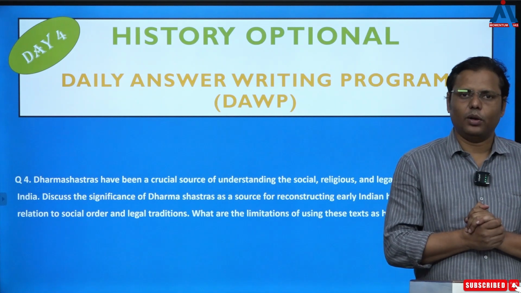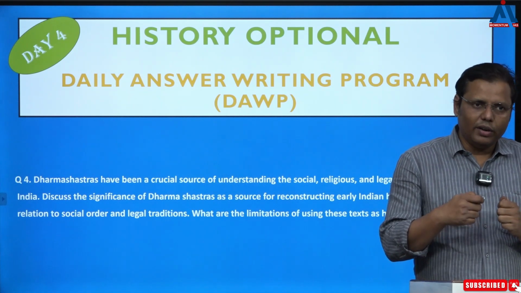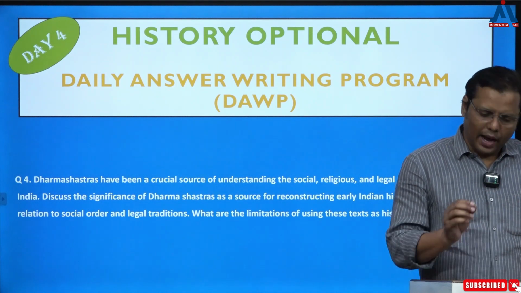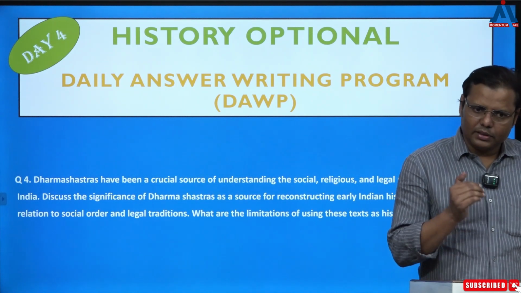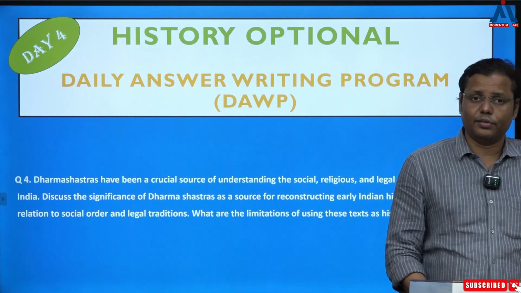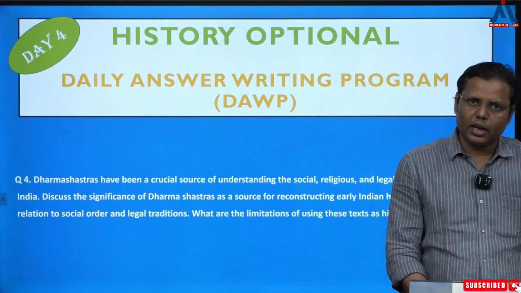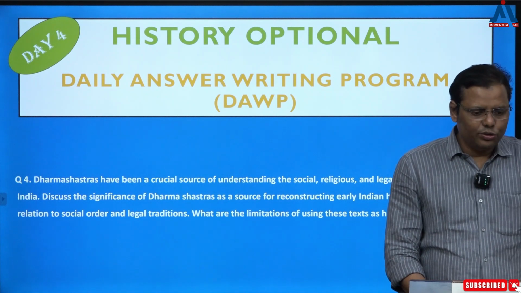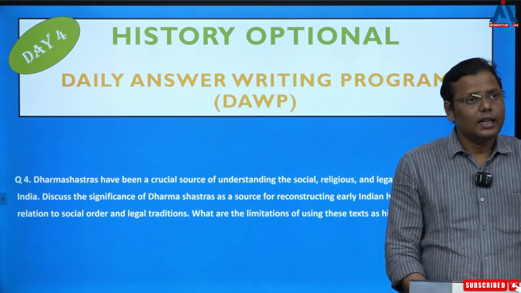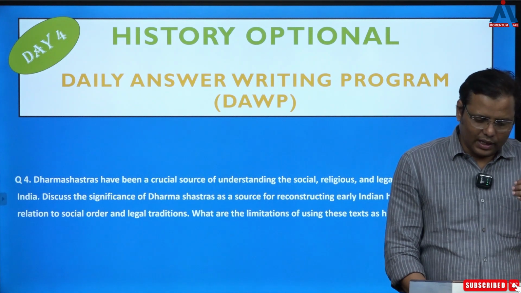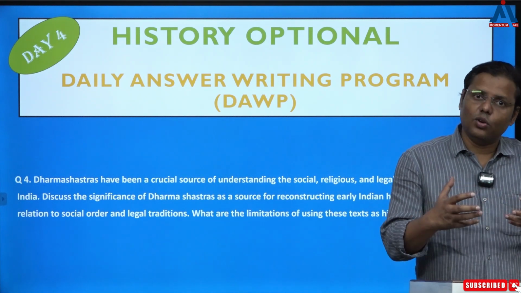This is the reason why in Dharmashastra you can find the various rules and regulations discussed precisely. As far as the information falling in the category of social information is concerned, there we can talk about the information related to varna or the caste system, the duties which were assigned to various varnas, the rigid caste hierarchies, right, and most importantly the social stratification which was evolving over the period.